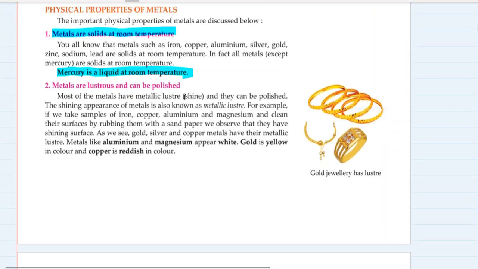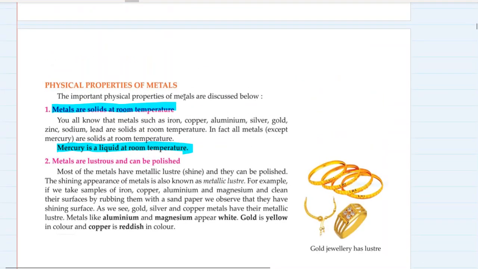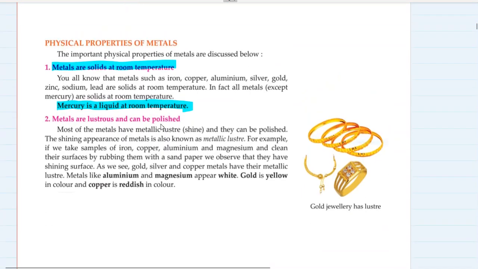Okay, the next property of metals is that metals are lustrous and can be polished. What do you mean by luster? Luster means shine. They are shiny. They can be polished. The shining appearance of metals is known as metallic luster. For example, if we take samples of iron, copper, aluminum, magnesium, they might look a little dull. But if we polish them, if we clean their surfaces, we will observe that they have a shining surface.